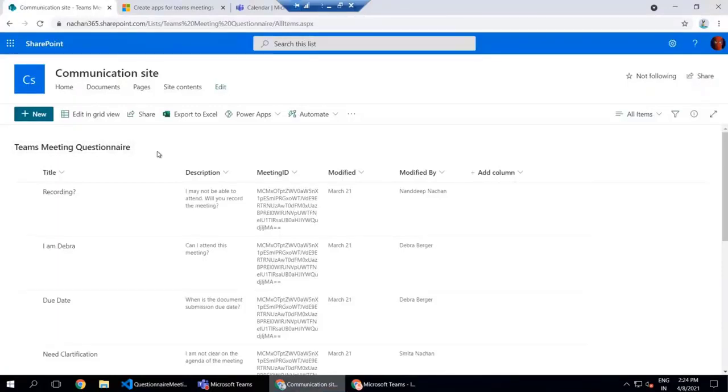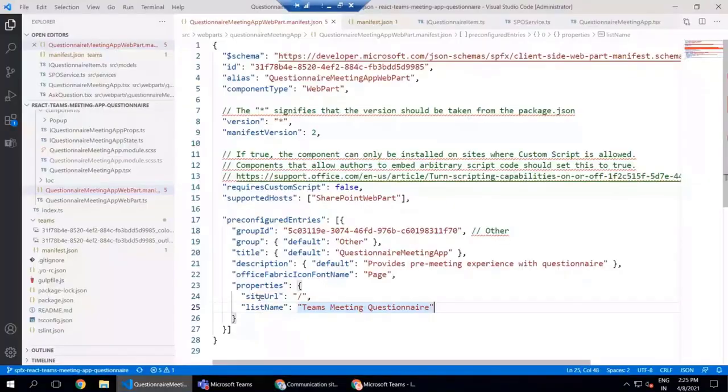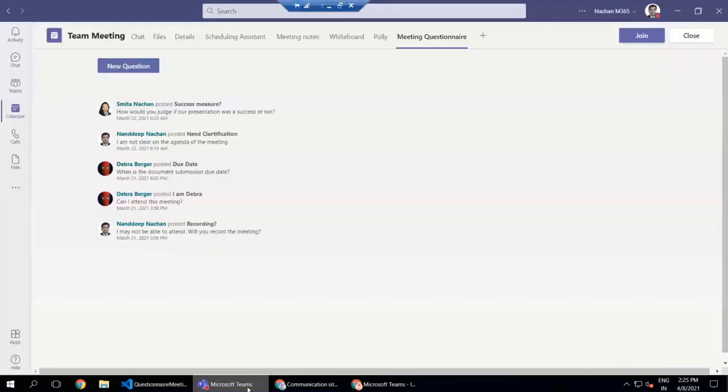We have a few properties here called site URL, which denotes the site where we have this list hosted, and then we have the list name. Why do we have these specified as properties? The reason is that once we add this meeting questionnaire, we don't have any option to edit the settings and set these values dynamically. So we have these hard coded, but they are configurable. If you want any other site URL, it can be specified as the relative site URL.